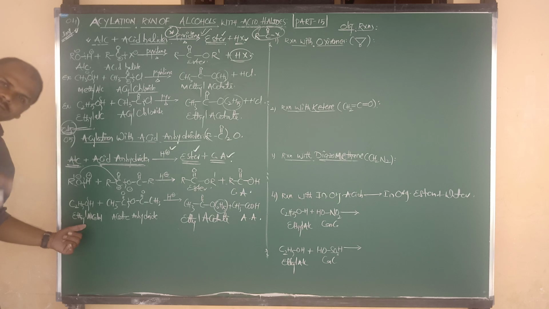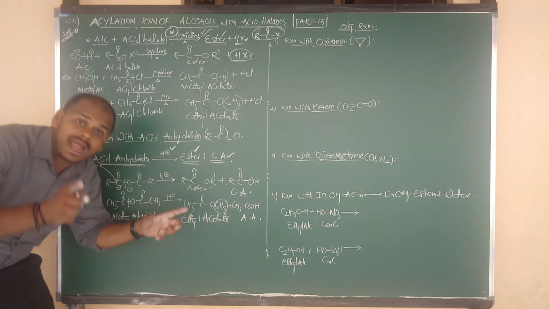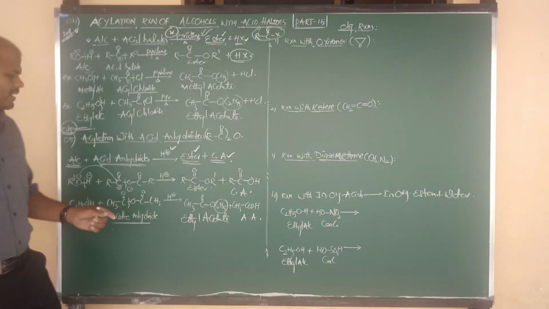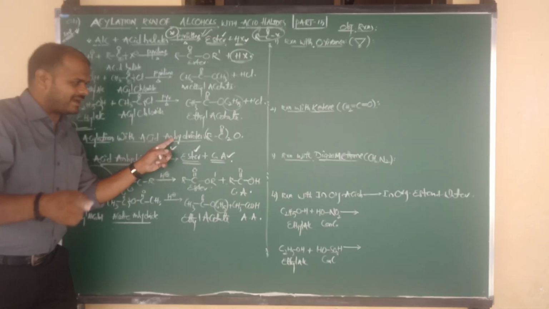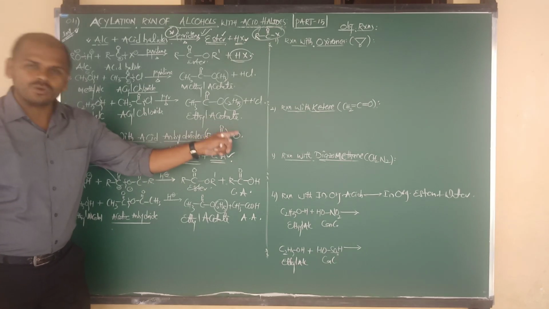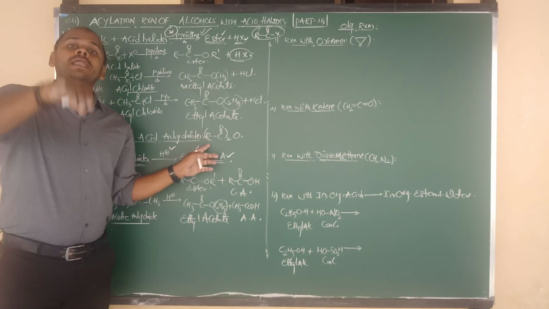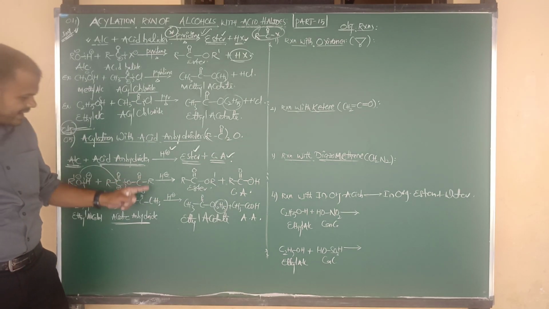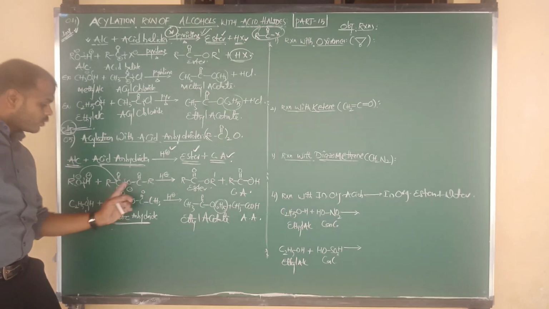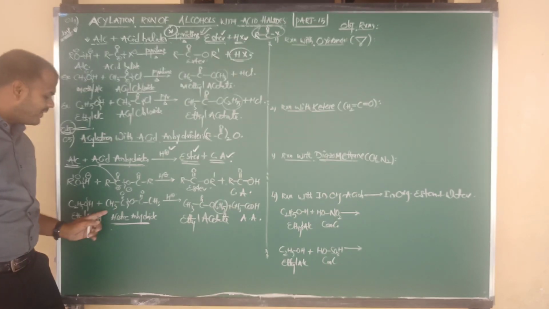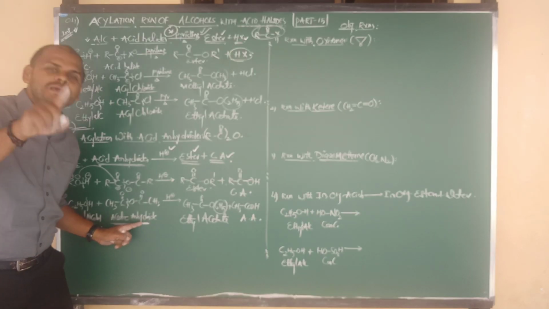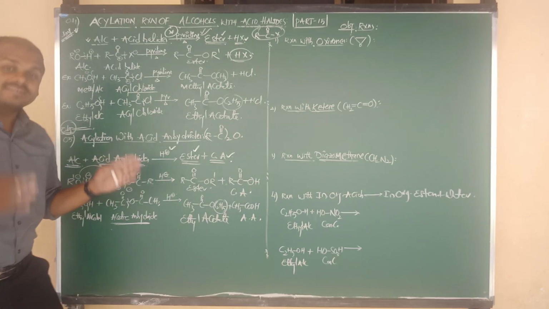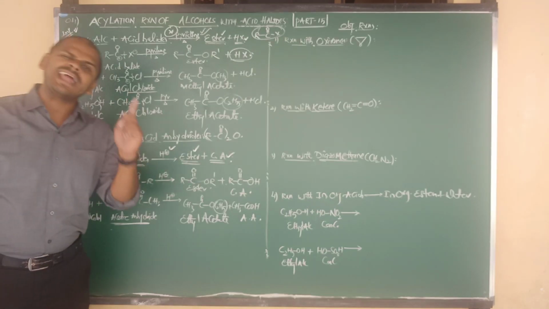Example for alcohol, ethyl alcohol. Example for acid anhydride, acetic anhydride. What is the formula of acetic anhydride? Simple, you know the formula of acid anhydride: R–C double bond O, taken twice with O. If R is replaced by CH3, that is called acetic anhydride. The remaining group is the same, so this is called acetic anhydride because it comes from acetic acid, a derivative of acetic acid. That's why we say this is called acetic anhydride.